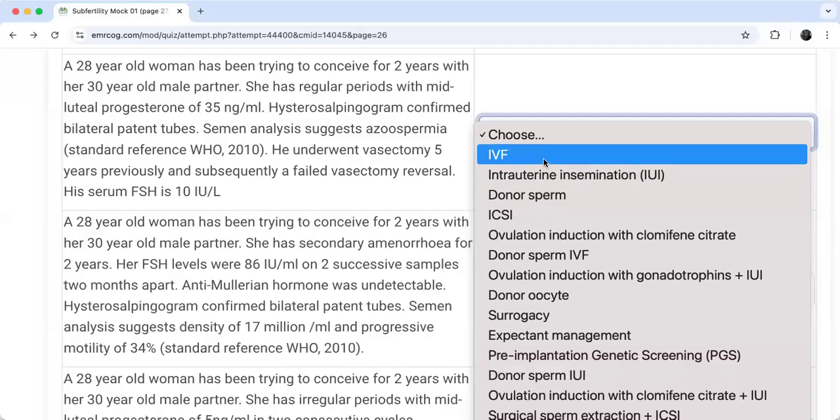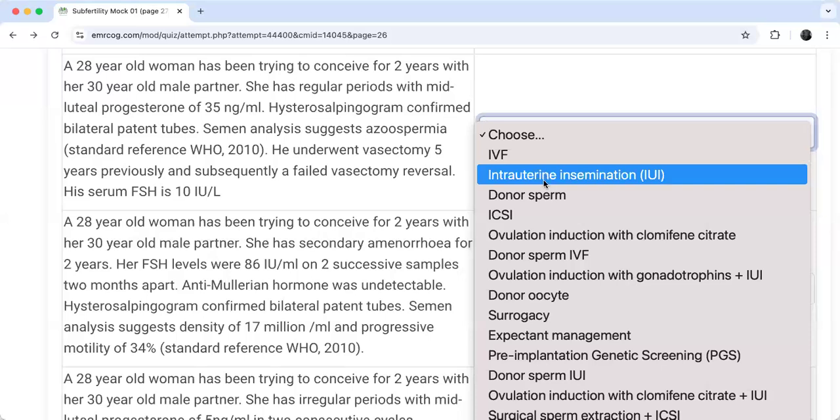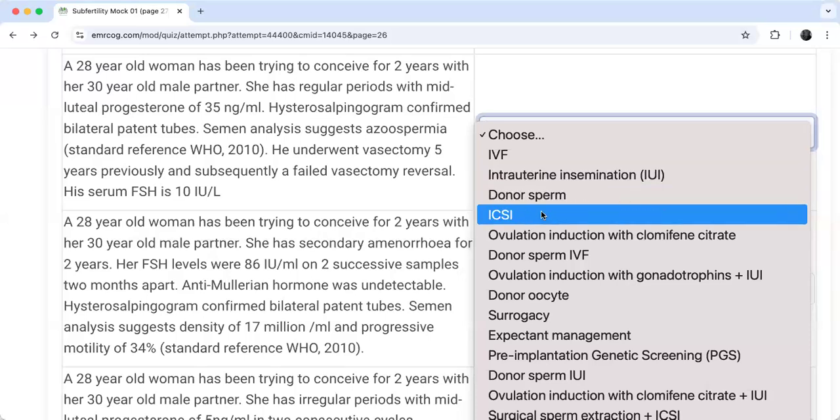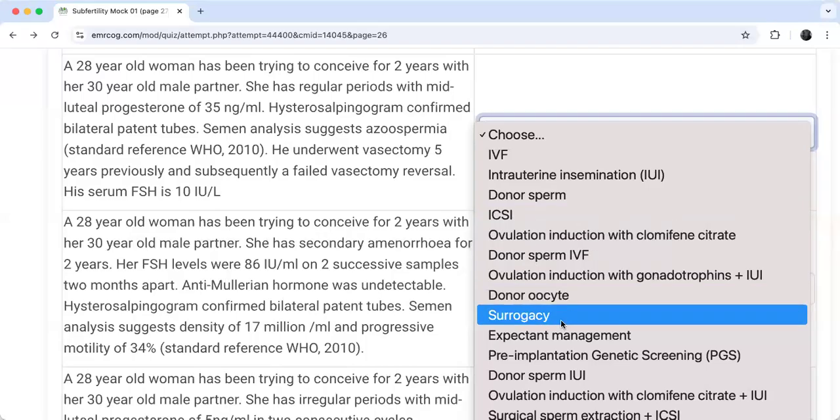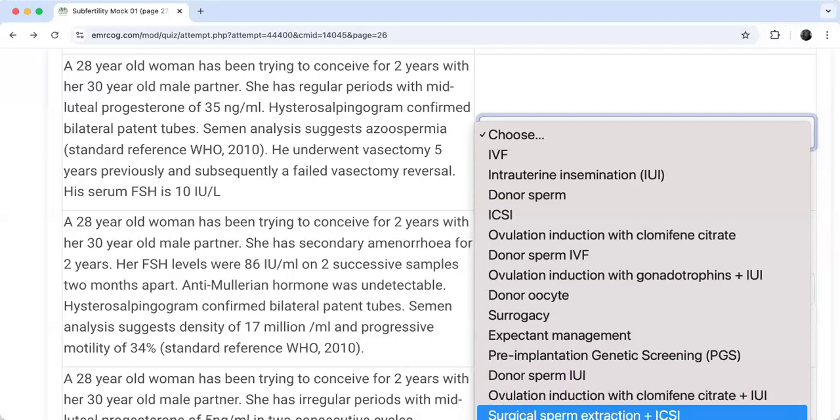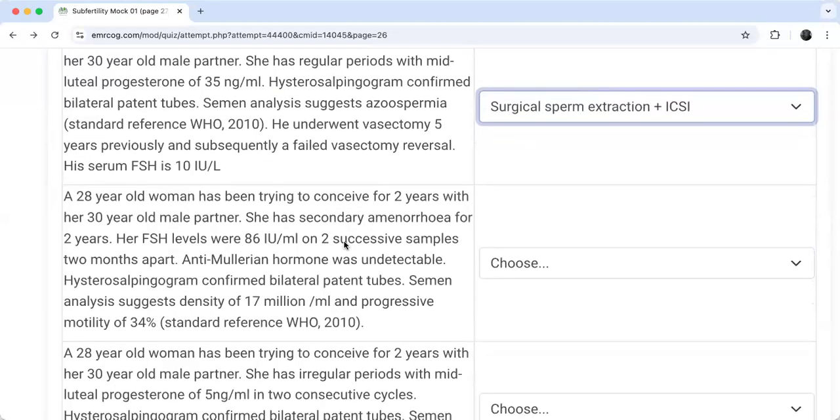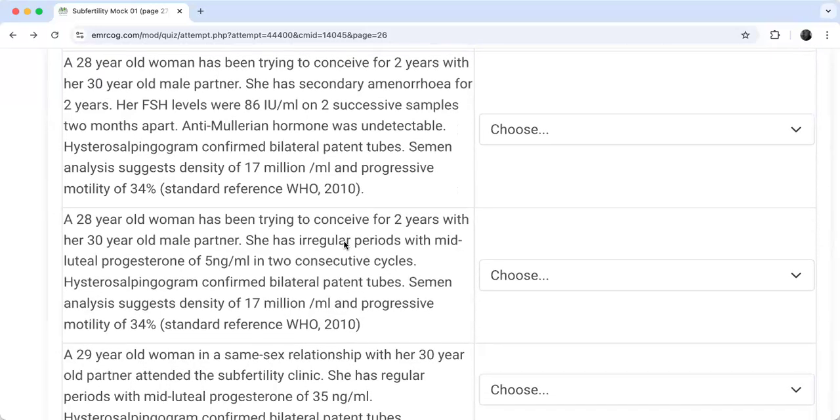So I will go here, IVF, no. Intrauterine insemination, no, no, no. There is one option with ICSI, okay? And there is one option that contains ICSI with surgical sperm extraction. Could that be the one I'm searching for? Finally, before I click, shall I click? Yes, it is. Yes, yes, exactly. Thank you very much. Well done.